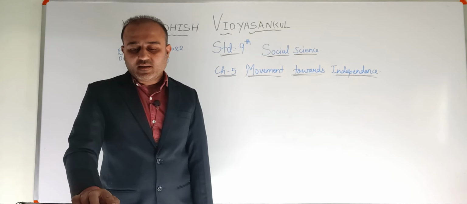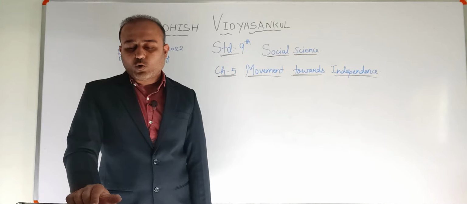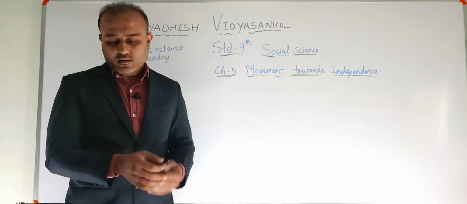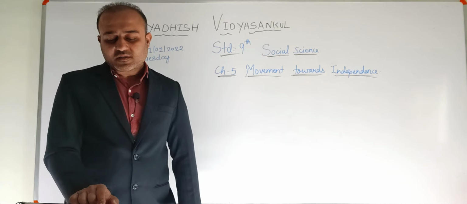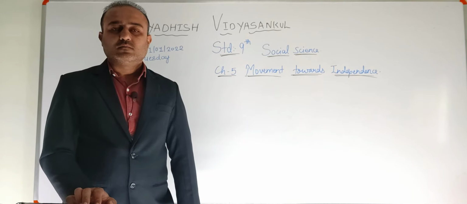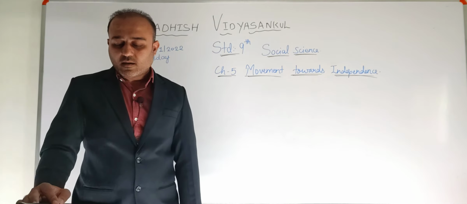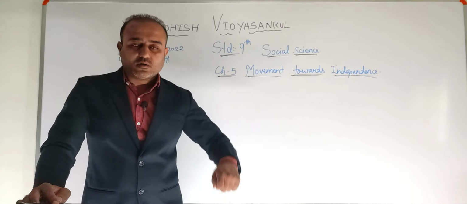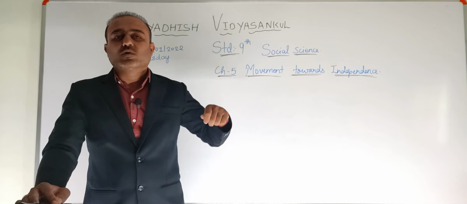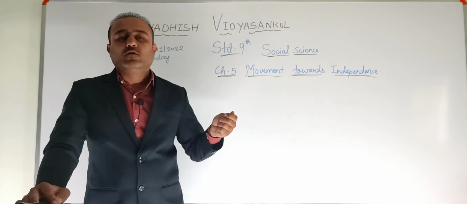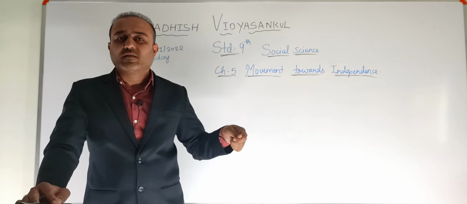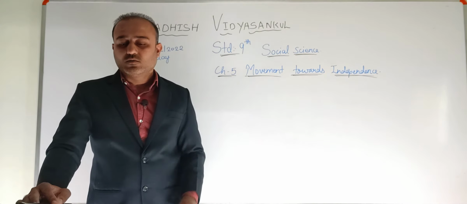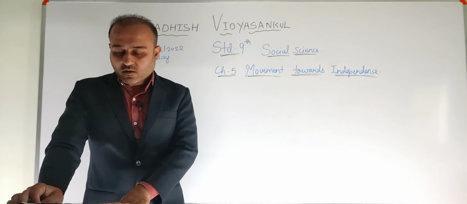Gandhiji, along with his colleagues and supporters, reached Dandi after 24 days of march. March means the procession, the movement. Okay. On the early morning of 6th April, Gandhiji broke the salt law by picking a handful of salt. That means what did he do? He just took the salt in his hand, and this was his way of showing that we are not obeying the rules or laws framed by the Britishers, and this is how we are breaking the law, and we will not follow whatever the Britishers are saying to us. So this is how we broke the salt law, right?